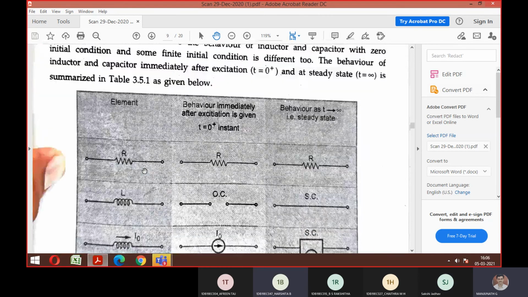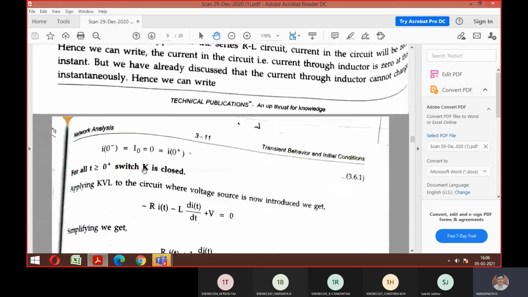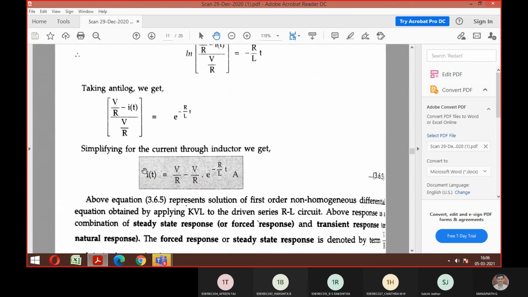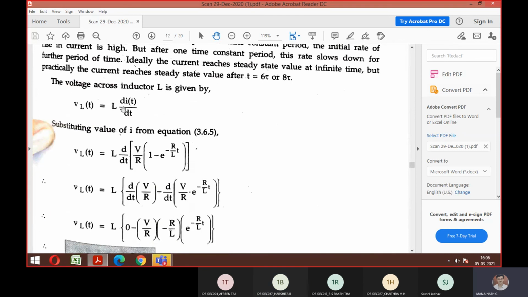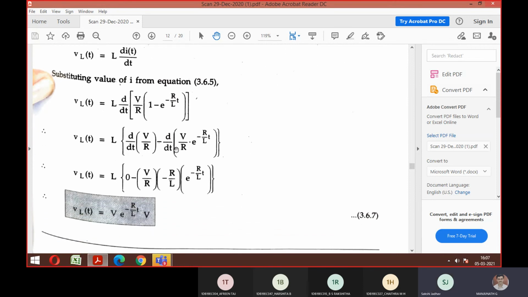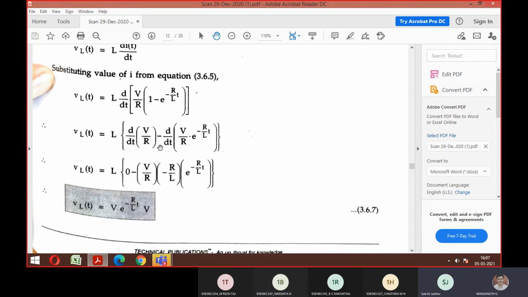So what are the things to be done? Let me glance once more. Here it says differentiation of that complete I. You can see the thing in the big bracket is your I of t. So now this differentiation is applied to this individual term V by R and also this one. Agree?